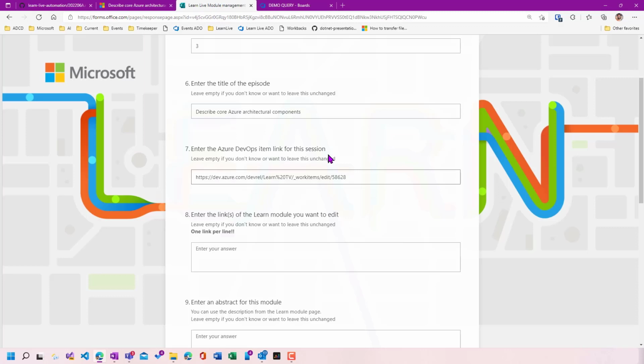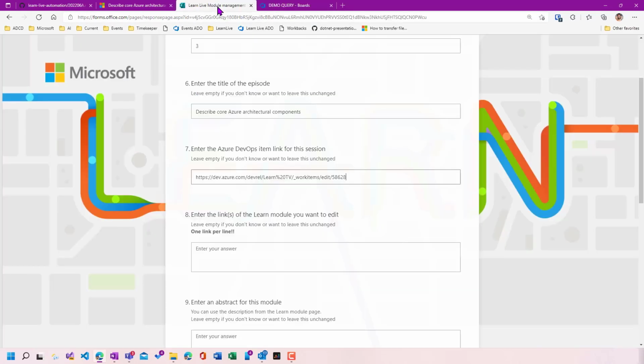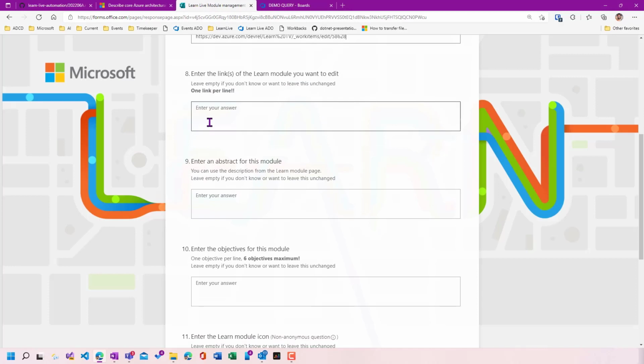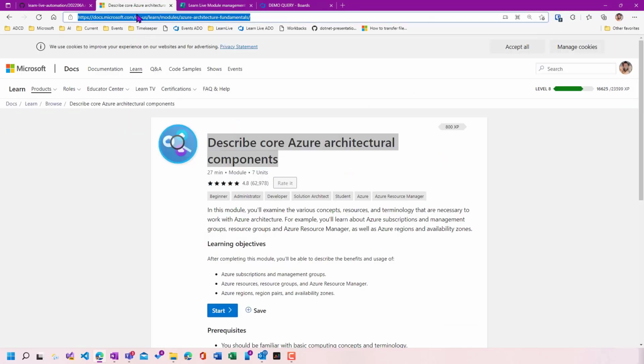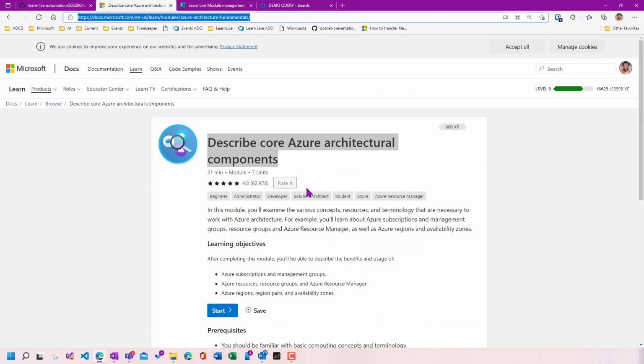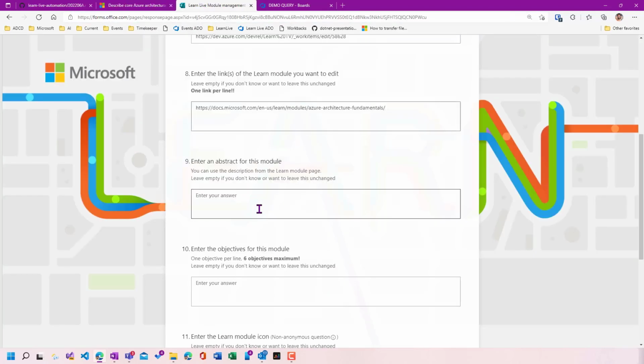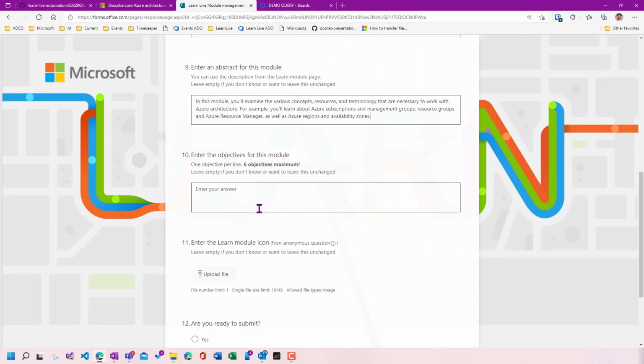All right, I still need some information about the item. And by the way, in the ADO item, some automation is also going to add some sub-items, some children items. So right now there is nothing, but this is already happening in the background. And then we will have information about pre-production, post-production, and basically all the things we need to produce this episode and to create a final episode if you want.